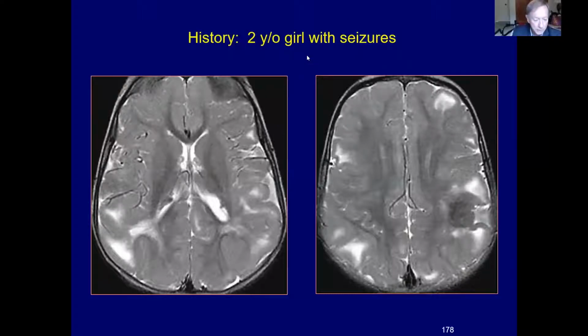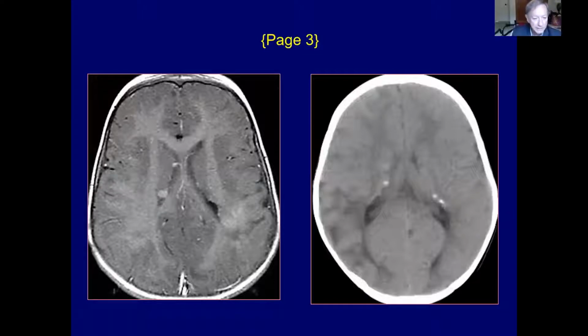This 2-year-old girl with seizures has images that are fairly classic for tuberous sclerosis, multiple tubers within the cortex. The one in the left frontal parietal region already has some calcification within it, giving it the hypointensity. And there are also some nodules along the ventricle. On the gadolinium enhanced image, you can see one of the ependymal lesions. And then on the CT scan, the typical appearance of calcified tubers lining the ventricle along the ependyma.